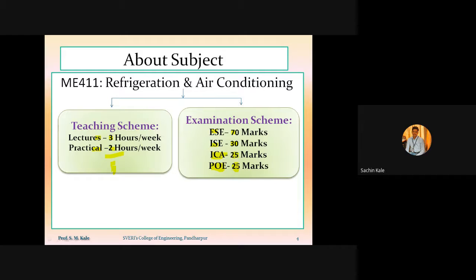So the basic difference between the external examination that you faced in the second and third year, and the one you are going to face in the final year. In the second and third year, whatever external examiners were there, those external examiners were from our university itself. It is nothing but Solapur University.